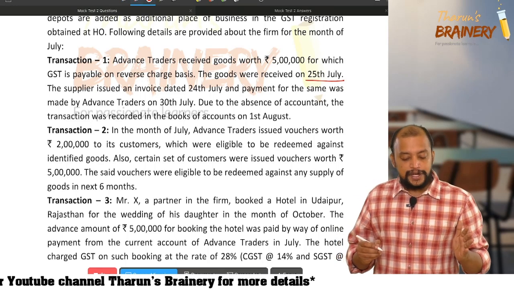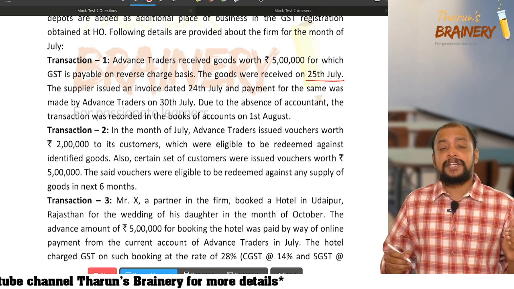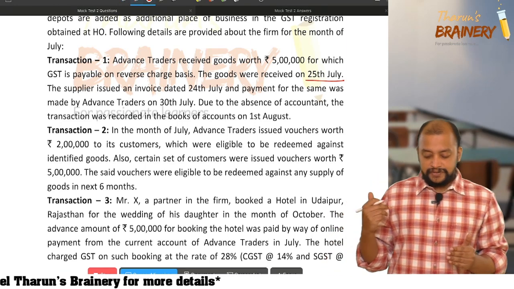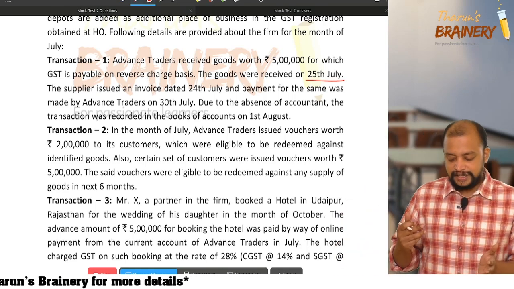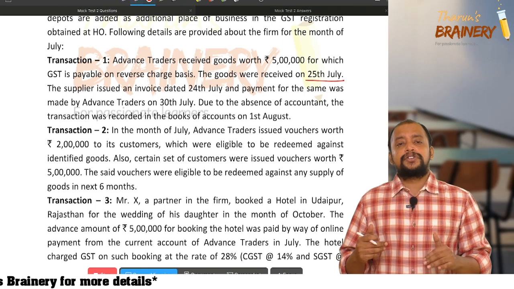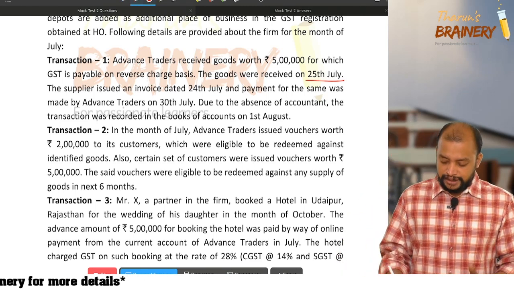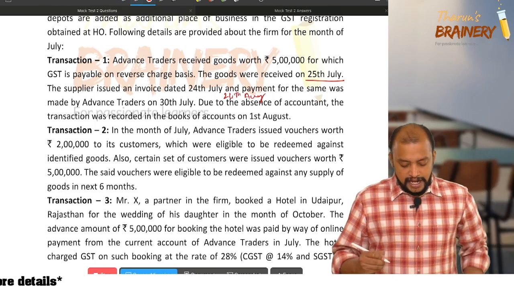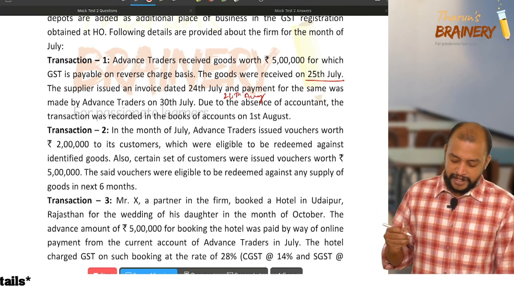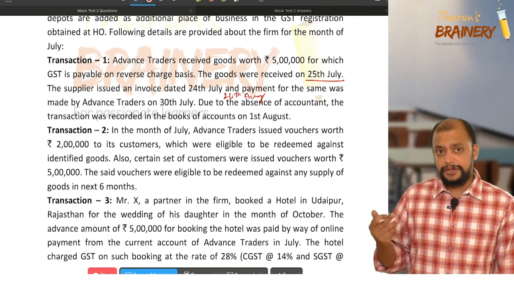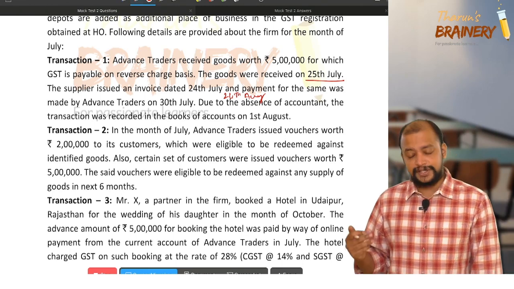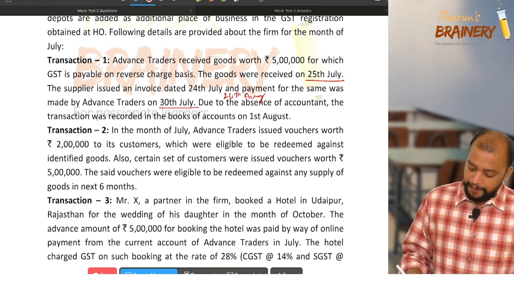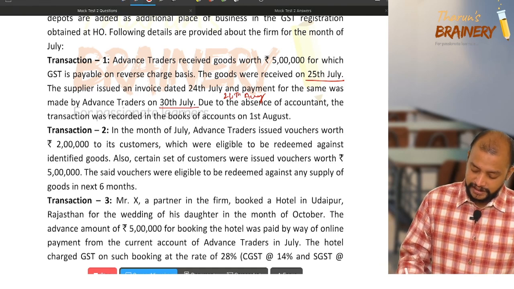The supplier issued the invoice on 24th July. So from invoice we need to take the 31st day, not the 61st day. So from 24th July, it is 24th of August, because anyhow in July there are 31 days. And the payment for the same is made by Advanced Traders on 30th July. Due to absence of the accountant, the transaction was recorded in the books on 1st August. Whichever is earlier should be taken as the date of payment. So the date of payment is 30th July.